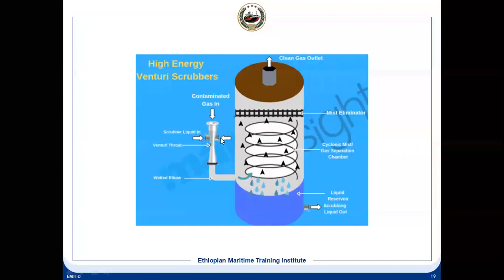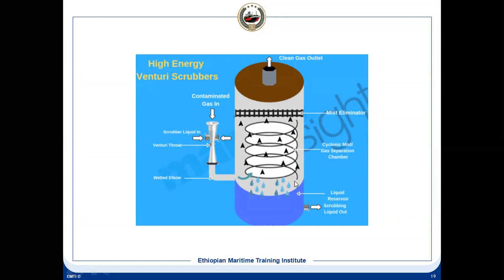Once this liquid is sucked in, it will mix with this gas, that is the seawater. Then it will come here, and when it is entering into this chamber, it will swivel, it will have a rotary motion. That is, it is changing the direction.